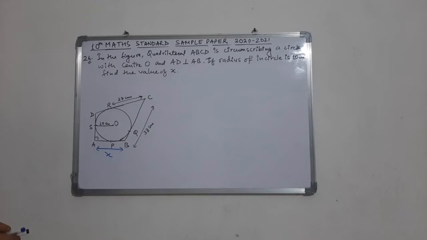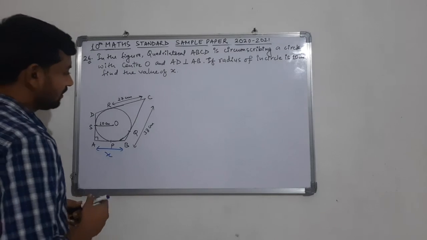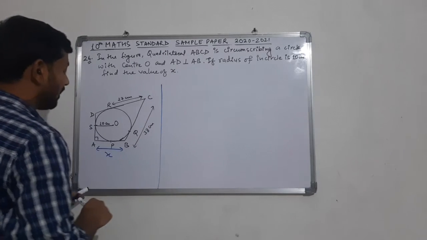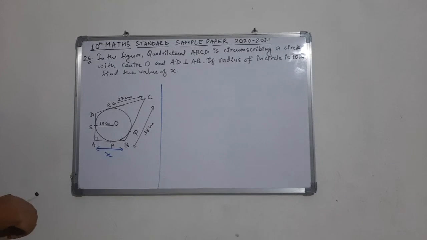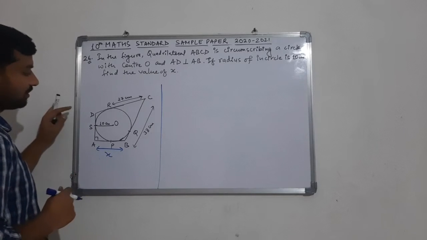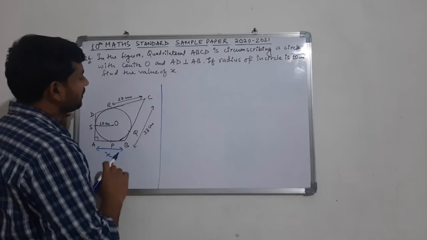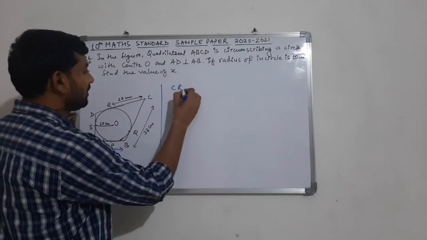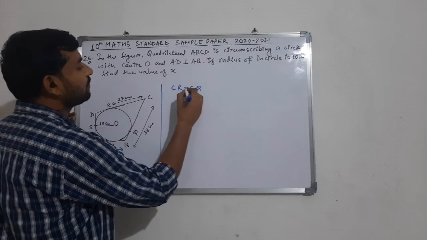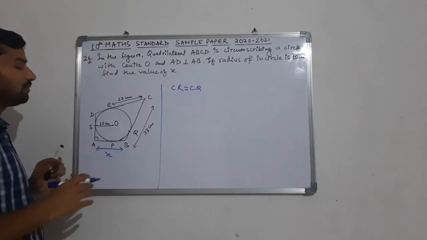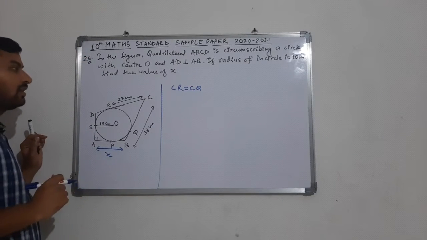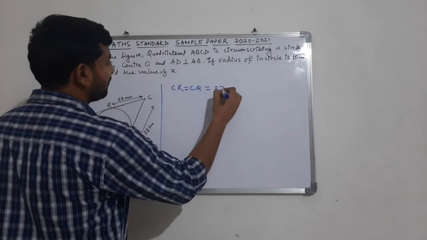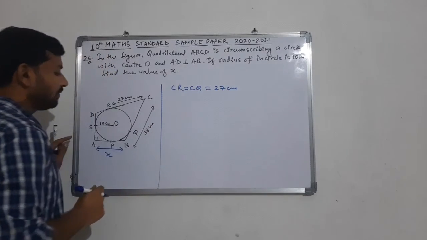So here clearly we need some calculation, and to start this question, let us have some observation here. If we talk about the tangent, CR is equal to CQ, because they are the tangents from the same point C, and both are equal to 27 centimeters.